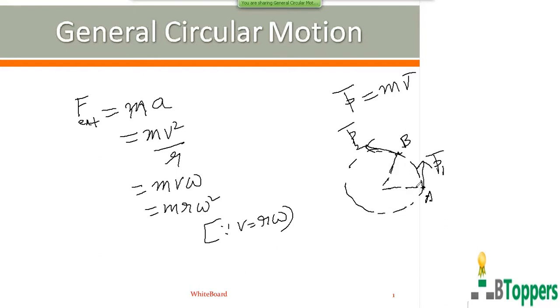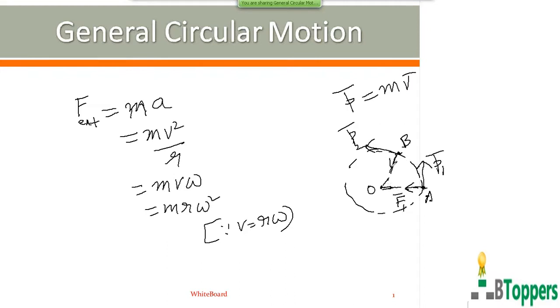The direction of the resultant external force on the particle is the same as the direction of the acceleration of the particle, I mean the instantaneous external force on the particle. The direction of the instantaneous acceleration is along the radius and towards the center of the circular path. So the resultant force on the particle at point A acts along the radius AO.